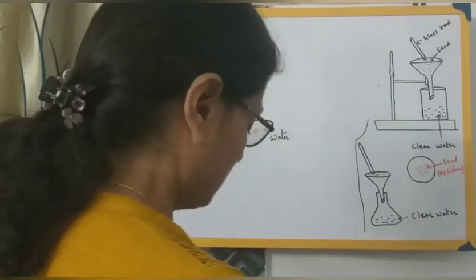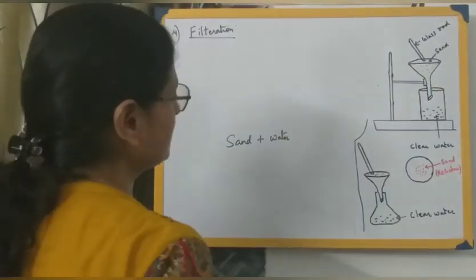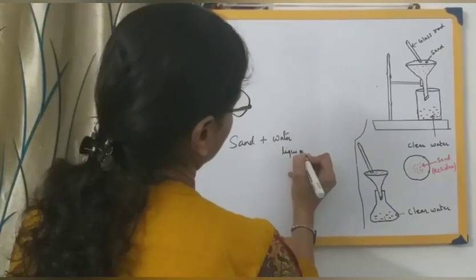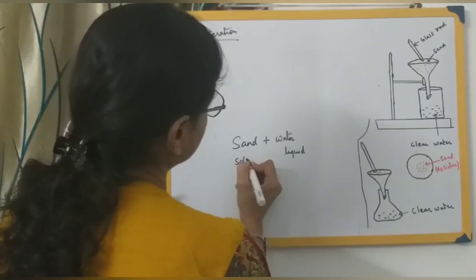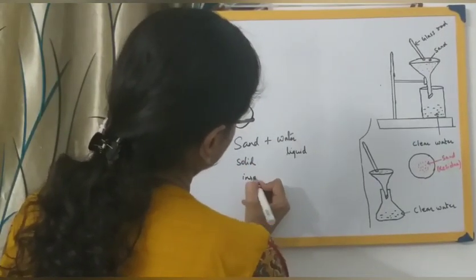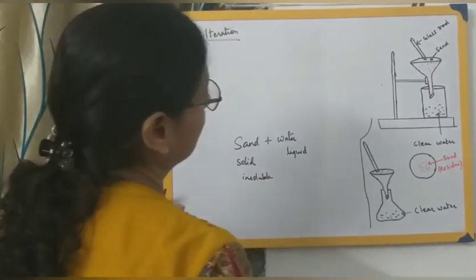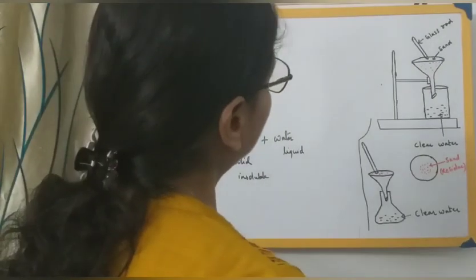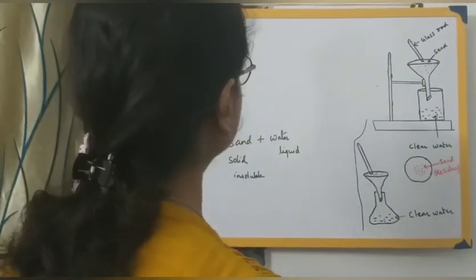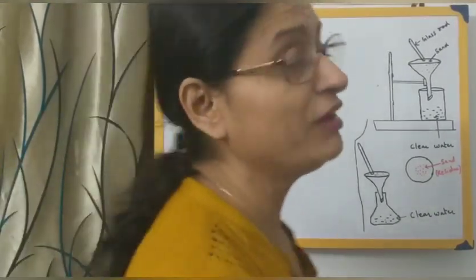One is in the liquid state and another is in the solid state. At the same time, sand is also insoluble in water. So look here, we can employ this method of separation, that is, the process of filtration. Now at home we carry out a simple method of separation.